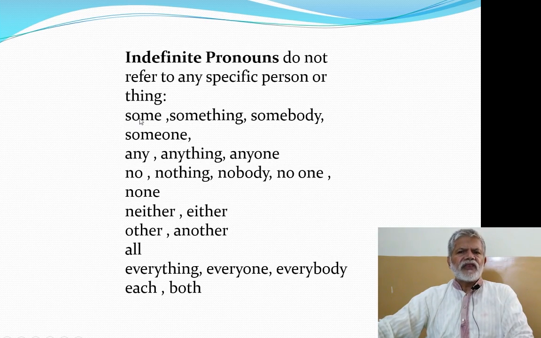The word with some, the word with any, anything, anyone, the word with no, nothing, nobody, no one, none, neither, either, other, another, all, everything, everyone, everybody, each, both, all these words are called indefinite pronouns because they do not refer to, they do not show any specific person or thing. So here comes the end of our discussion on pronouns.